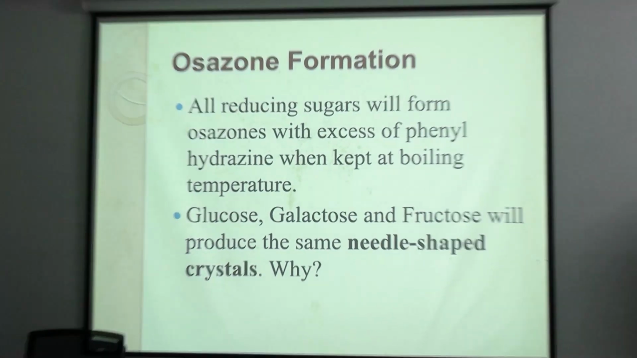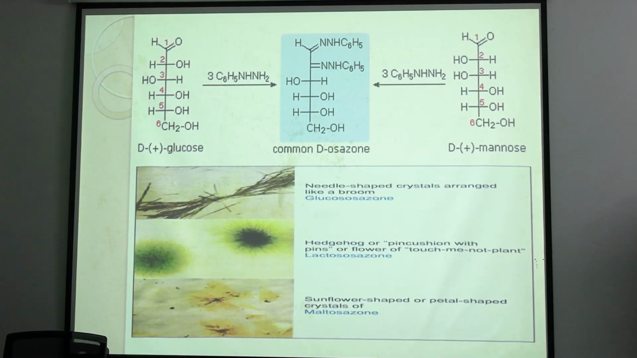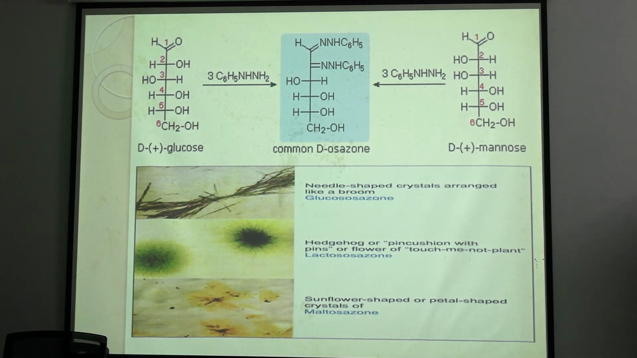Osazones: when phenylhydrazine is reacted with carbohydrates, it reacts with C1 and C2 of the carbohydrates, and they form the osazone compound. Osazones are crystals. Osazone crystals differ in various carbohydrates, and that's how we can differentiate their presence.